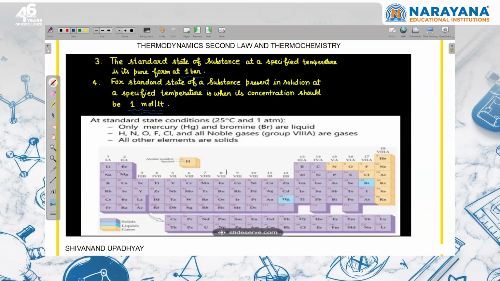This is important because in JEE Advanced ऐसा कुछ क्वेश्चन पूछा गया था कि delta G naught formation of bromine in gaseous state will be 0. Is it correct or not? So you should know that fluorine is gas, chlorine is gas, but bromine is liquid at room temperature and iodine is solid. These are the most stable states of aggregation. They are elemental forms, but the state of matter is also important. At room temperature, bromine is liquid, so this is incorrect. Delta G naught formation of bromine in gas is not equal to 0. For bromine in liquid, it is equal to 0.